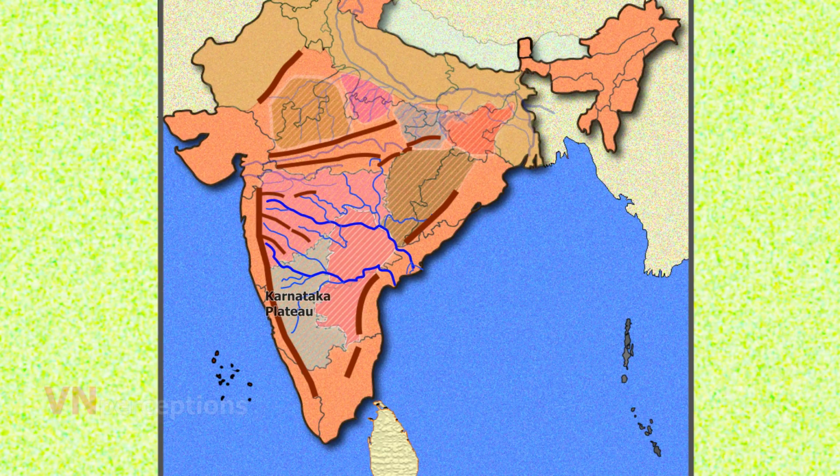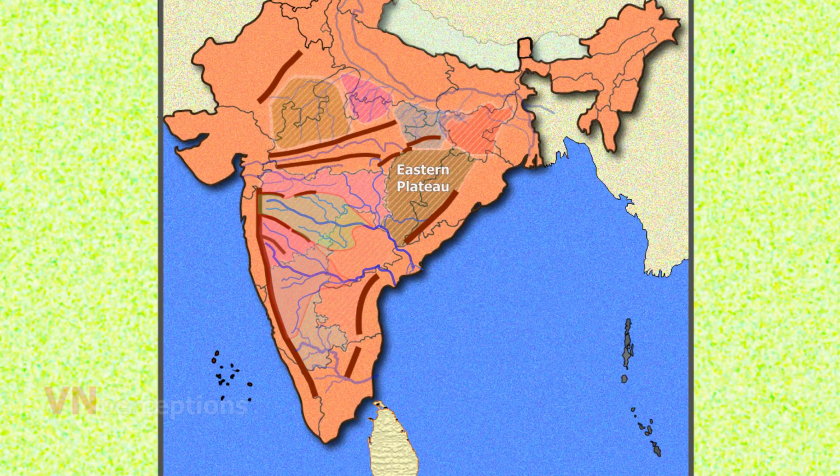Then it is Karnataka plateau. The Karnataka plateau region is called as Maidan. The general direction of the slope of the plateau is from west to east. It is mainly composed of ancient volcanic rocks, crystalline schists and granites. Godavari, Krishna and Kaveri basin lies in this plateau.